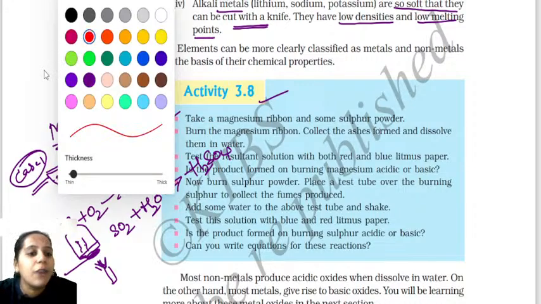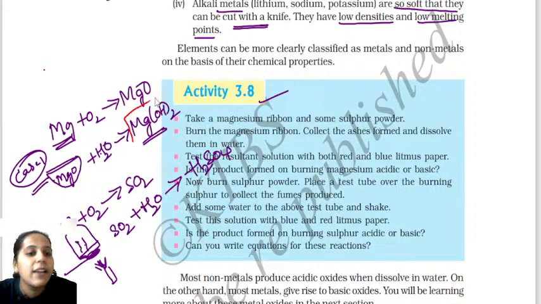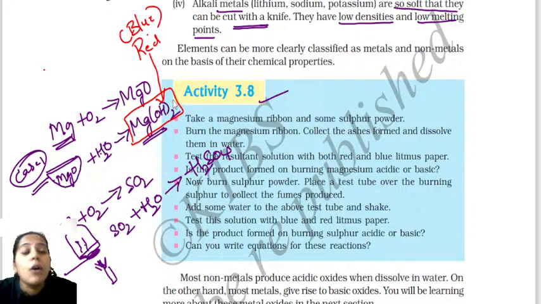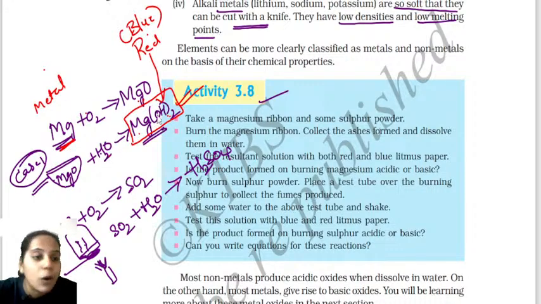In the case of magnesium hydroxide, when you dip the red litmus paper, it changes its color to blue. So what are you learning here? Magnesium hydroxide is changing the color to blue, which means magnesium is a metal first of all. So when you burn a metal, you get a metal oxide. When you add water to the metal oxide, you get a metal hydroxide. So these metal hydroxides are basic in nature.